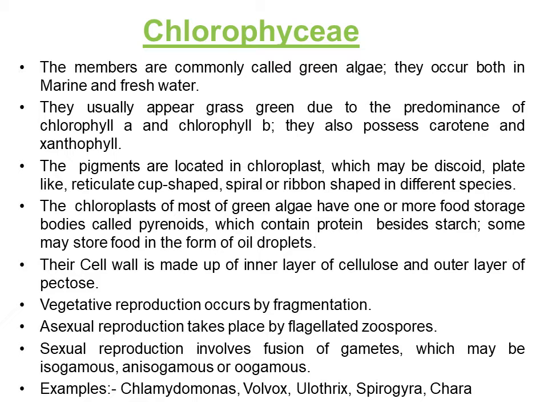Chlorophyceae. The members are commonly called green algae. They occur both in marine and freshwater. They usually appear grass green due to the predominance of chlorophyll a and chlorophyll b. They also possess carotene and xanthophyll.